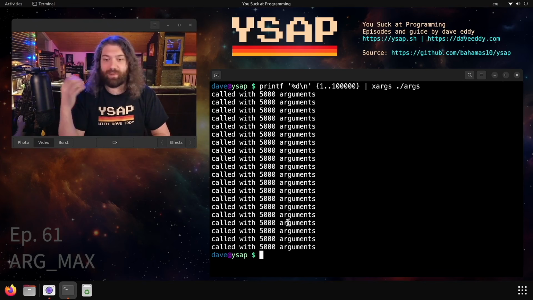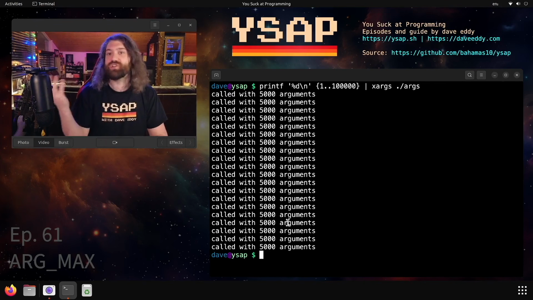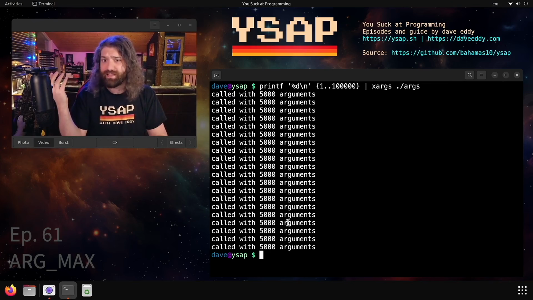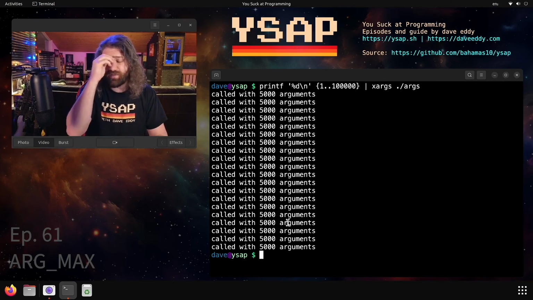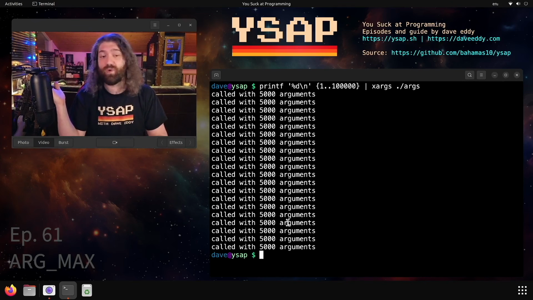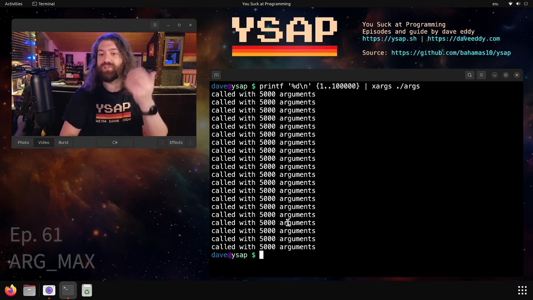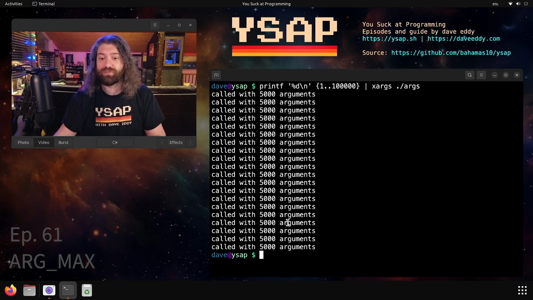If you're using a basic version of xargs, it should work. If you have the GNU version of xargs, I think there's even ways to see the limits and all sorts of things like that. There's parallelization options. Xargs is wild. It's probably going to be the topic of its own video. But for now, this is how you get around argument list too long. This is why it happens and how to deal with it with external tools. So yeah, there you go.